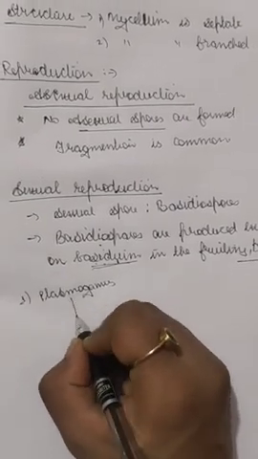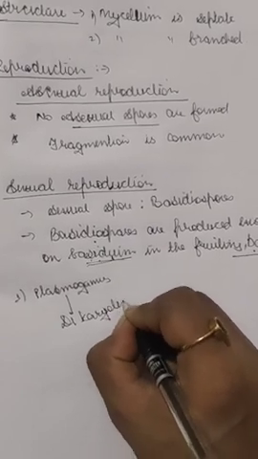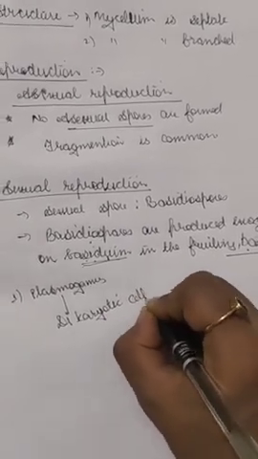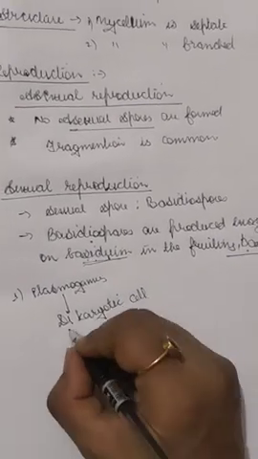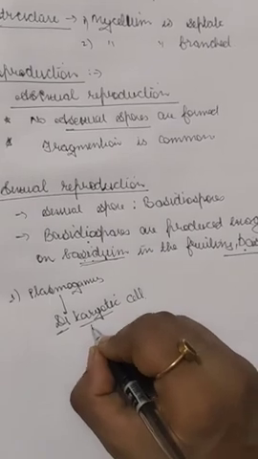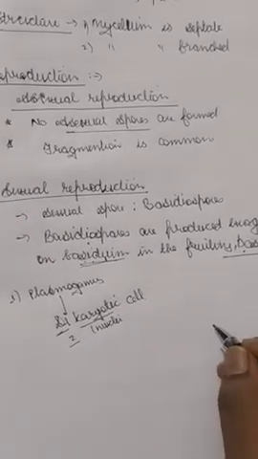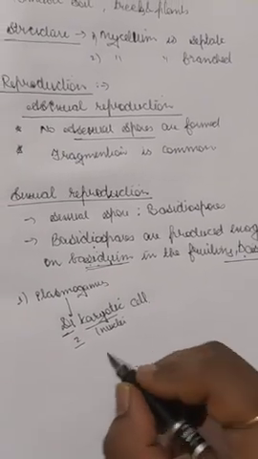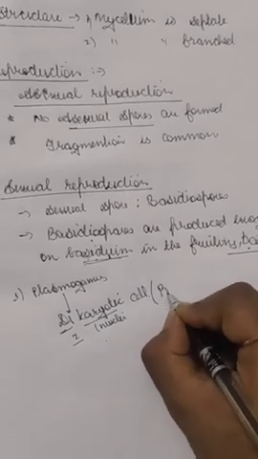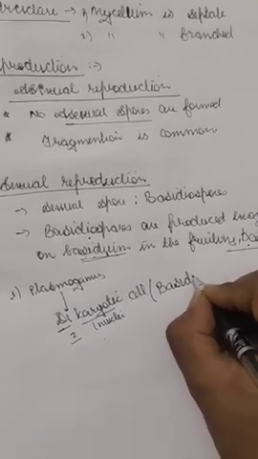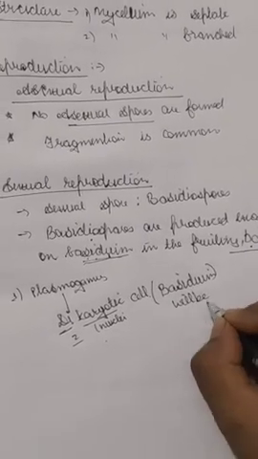Then they will form a dikaryotic cell, that means two nuclei. At this stage the basidium will be formed.